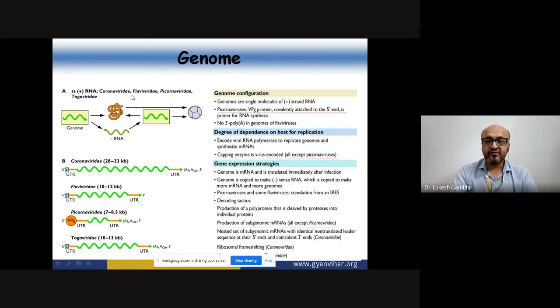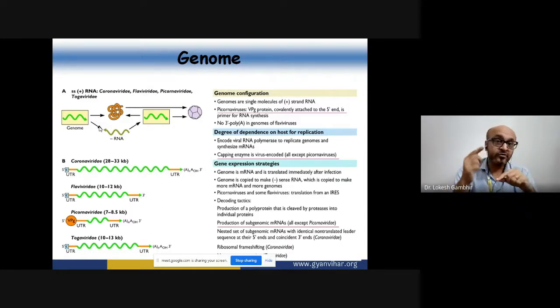So genome-wise, the configuration when we're talking about Picornaviridae, it contains plus sense, it has a VPG protein that we understood in the last slide, fine, and all the plus sense RNA contain a poly-A tail except Flaviviridae. Now, the dependency on the host for this particular replication is to gain the raw materials.